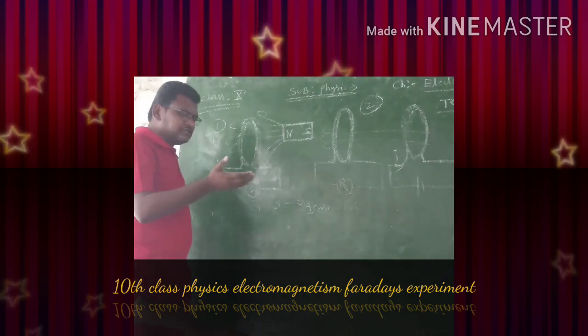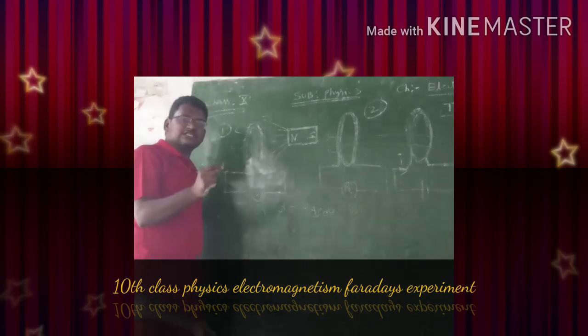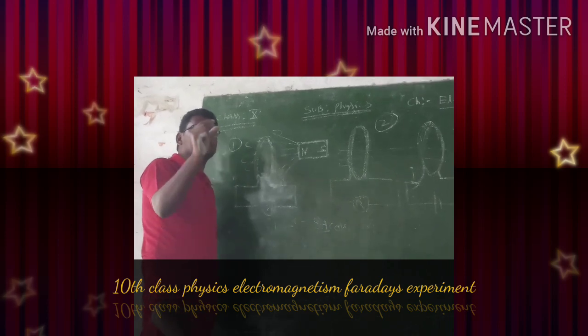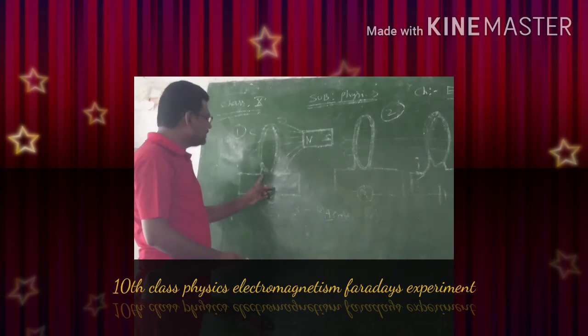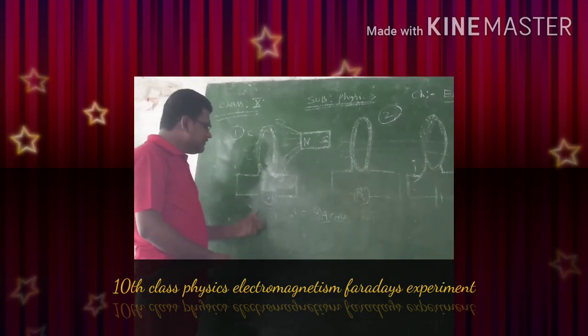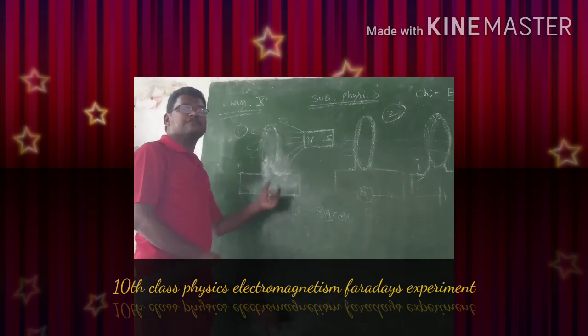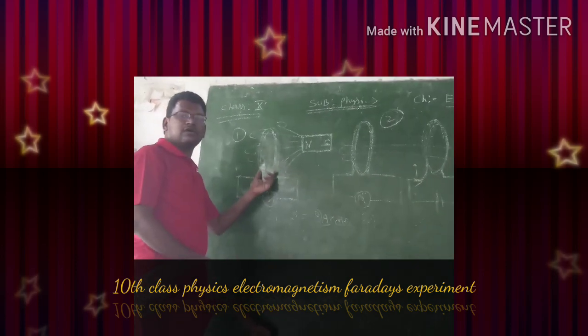That means more change in flux in a lesser time means the rate of change of magnetic flux is more. That means for inducing current in the coil, even if there is no source, the reason is the rate of change of magnetic flux through that coil.